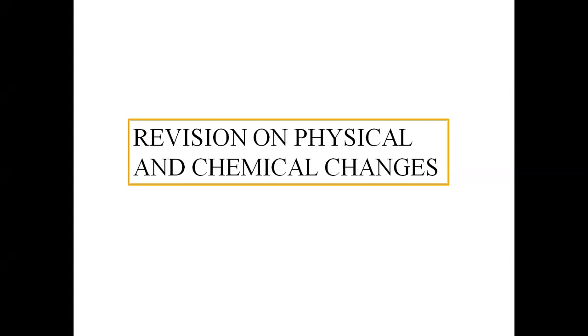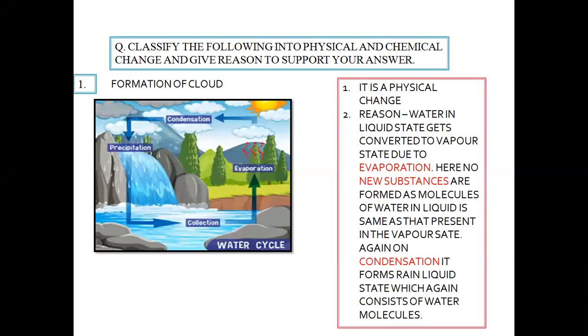So today we will be having our next revision video lesson on physical and chemical changes. Now we need to classify the following into physical and chemical change, and we need to give a proper scientific reason to support our answer. Here are a few pictures which are given. You have to analyze which one is the physical change and which one is the chemical change, and you need to give a proper explanation to it.